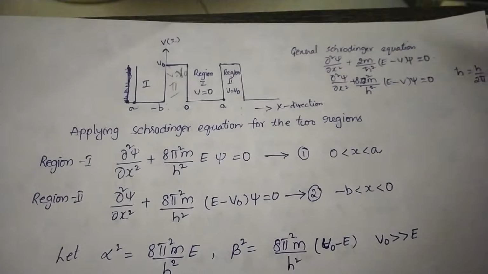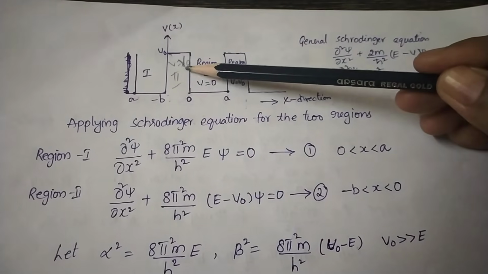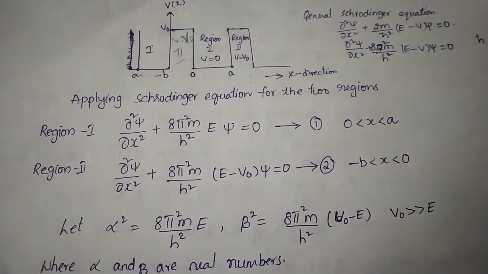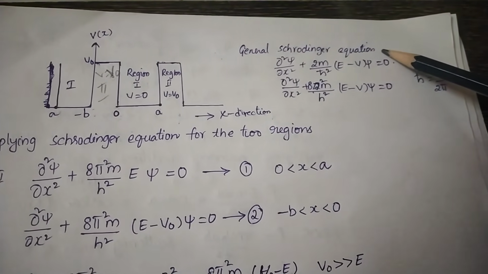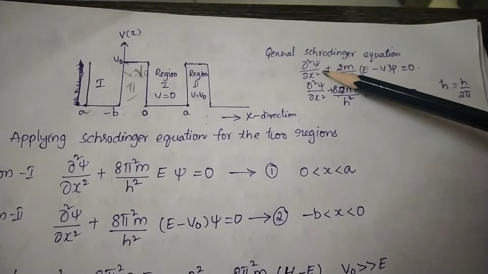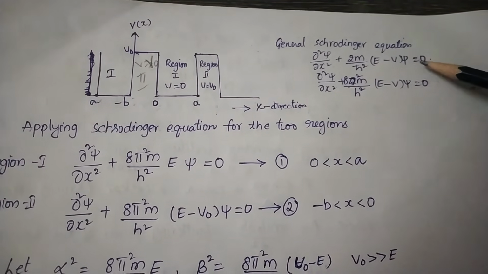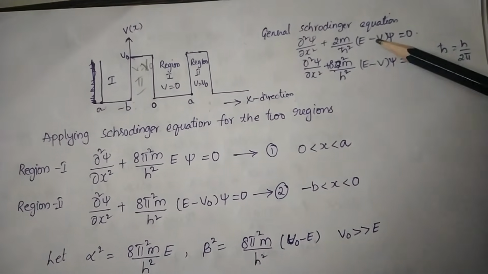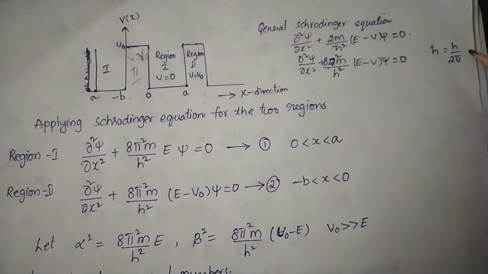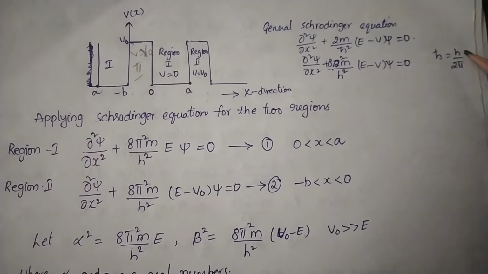Now we can study the behavior of the electron in these two regions by applying the Schrödinger wave equation. The general time-independent Schrödinger wave equation is d squared psi by dx squared plus 2m by h bar squared into (E minus V) psi equals 0. Here we know that h bar is equal to h by 2 pi, so replace h bar with h by 2 pi.